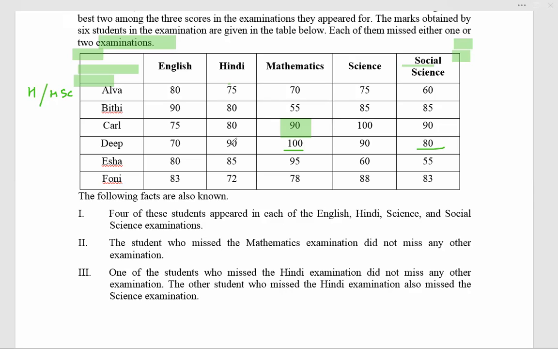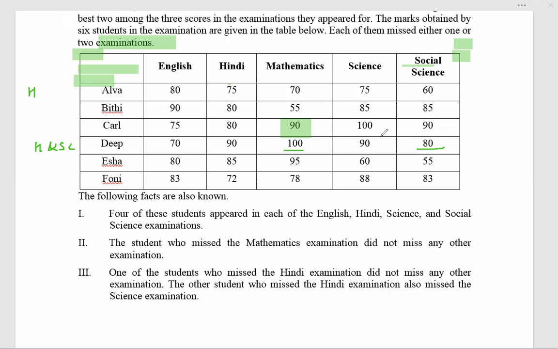so actually, Alva missed Hindi and Deep missed Hindi and science, because you see, his Hindi and science marks are the same, and their average of 180, top two.